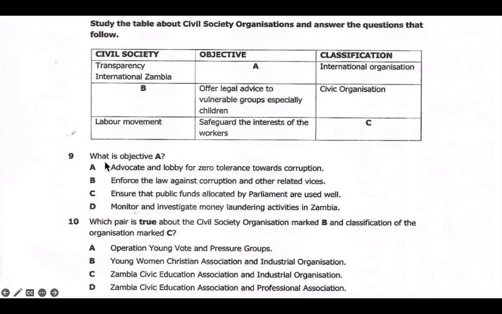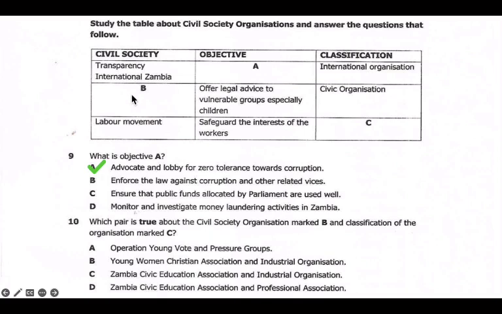And then the examiner went on to ask, what is the objective of A? So A is Transparency International Zambia. So we can say it advocates and lobbies for zero tolerance towards corruption. So that's one of the answers. So we can say A is our answer. And then we have question 10. Which pair is true about the civil society organization marked B and the classification of the organization marked C?